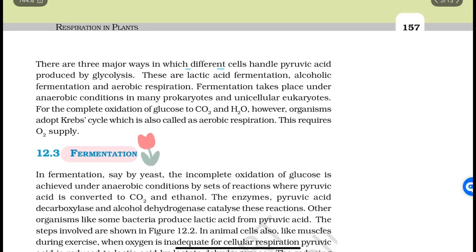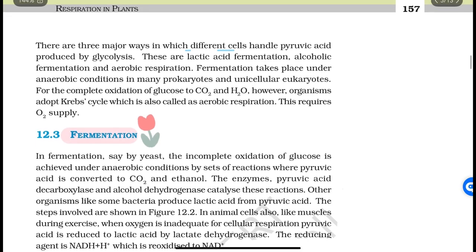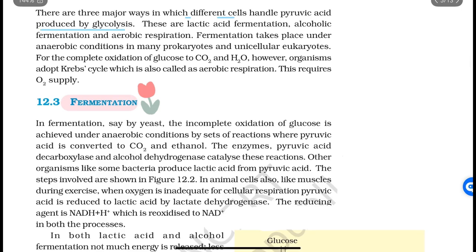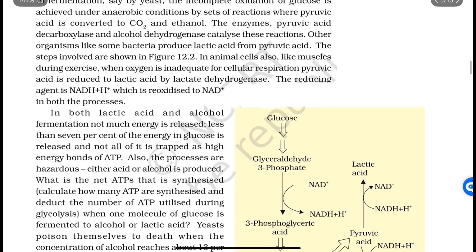There are 3 major ways in which different cells handle pyruvic acid produced by glycolysis. These are lactic acid fermentation, alcoholic fermentation, and aerobic respiration. Fermentation takes place under anaerobic conditions in many prokaryotes and unicellular eukaryotes. For the complete oxidation of glucose to CO2 and H2O, however, organisms adopt the Krebs cycle, which is also called aerobic respiration. This requires O2 supply.